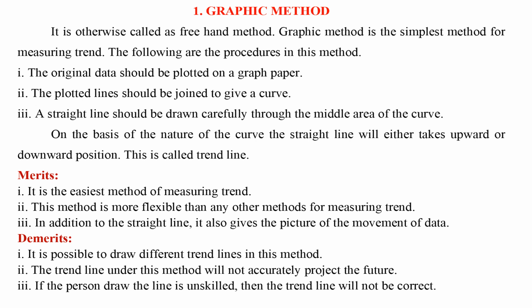Merits. 1. It is the easiest method of measuring trend. 2. This method is more flexible than any other methods for measuring trend. 3. In addition to the straight line, it also gives the picture of the movement of data. Demerits. 1. It is possible to draw different trend lines in this method. 2. The trend line under this method will not accurately project the future. 3. If the person drawing the line is unskilled, then the trend line will not be correct.